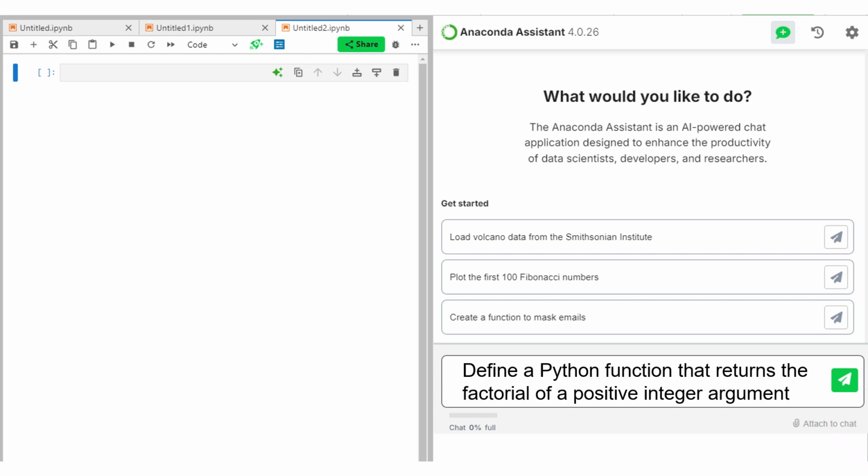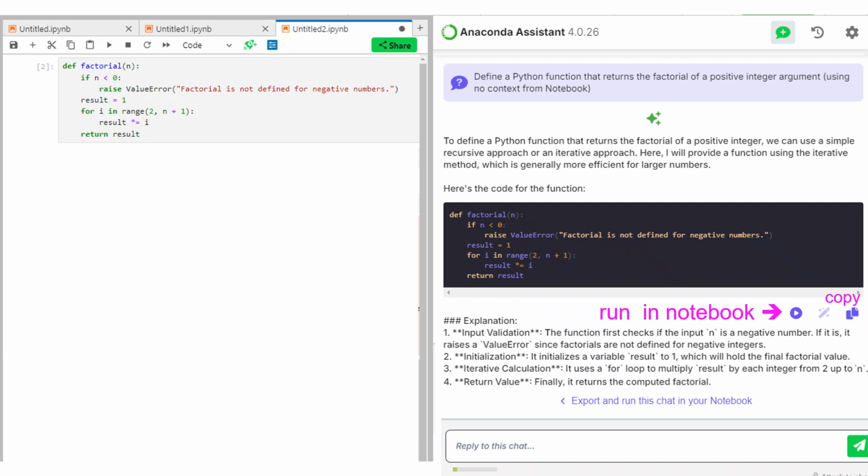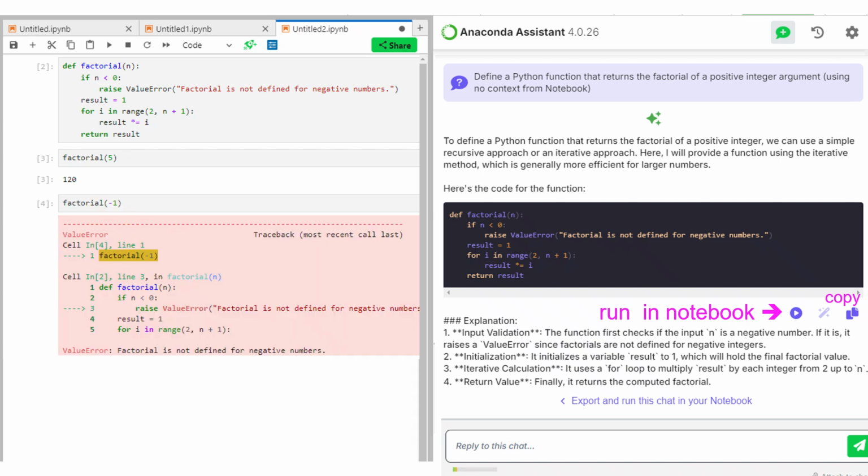So define a Python function that returns the factorial of a positive integer argument. Here's its response. Now I could copy this code, or I could click this little run arrow and run it in the notebook. And there it is. So let's see if it works. Let's take the factorial of 5. Well, I type that in, and then I can click the arrow there on the toolbar or do Shift Enter to execute this cell, and I get 120.